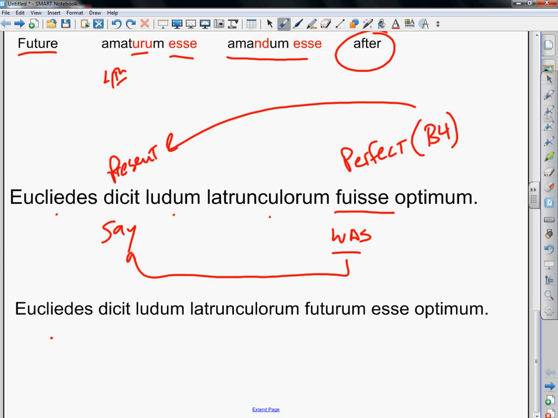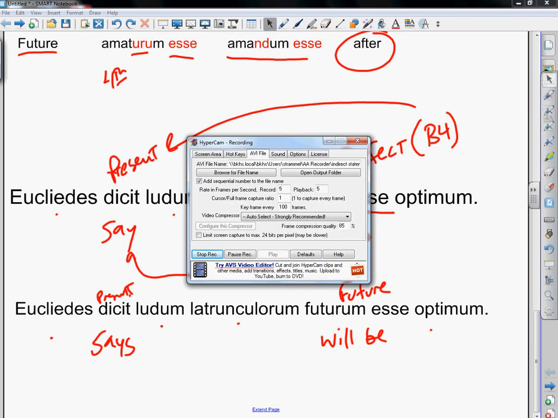Down here we have Euclides says, that's present tense still. And then we have futurum esse, which is future, so that has to happen after. So Euclides says the game of robbers will be the best game. And that is how we create the indirect discourse, indirect quotation, and indirect statement in Latin.